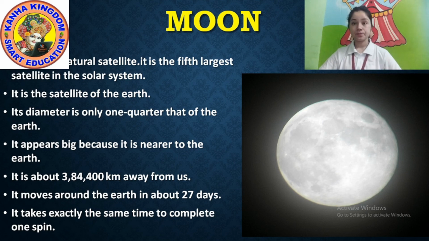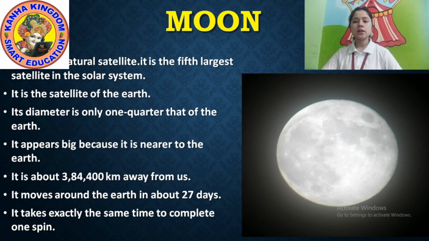Listen carefully. Okay. Moon is a natural satellite. That means it is not made by us, not made by human beings. It is natural. It is the 5th largest satellite in the solar system. We already know the 1st, 2nd, 3rd, 4th largest, but the 5th largest is the moon.